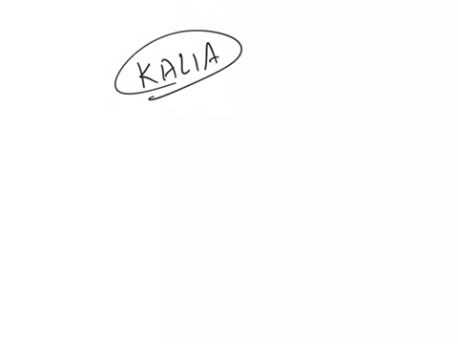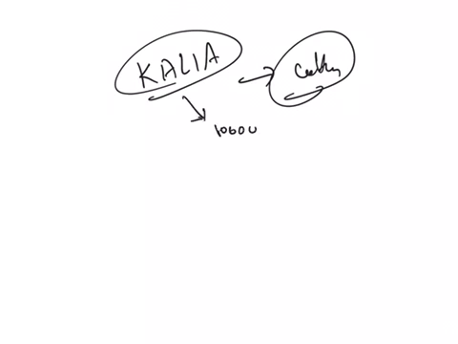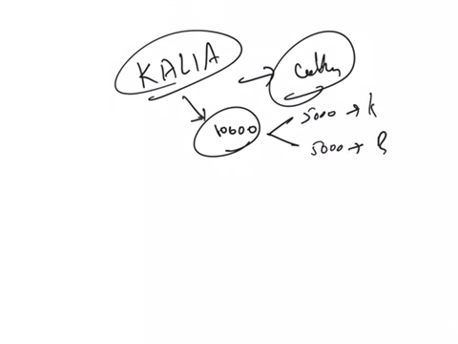And the next one is this KALIA scheme by the Odisha government. What is this KALIA? Krishak Assistance for Livelihood and Income Augmentation Scheme. This is an Odisha government scheme in order to provide financial assistance to the farmers for taking up cultivation, and the amount they are going to provide is 10,000 rupees, which will be divided between two seasons, 5,000 in Kharif season and 5,000 in Rabi season.